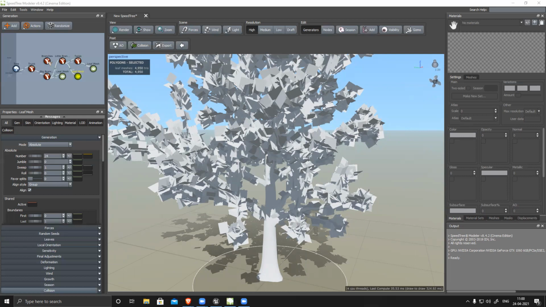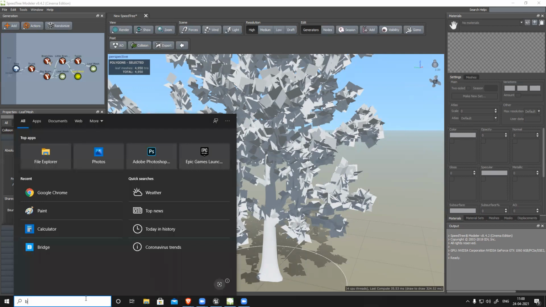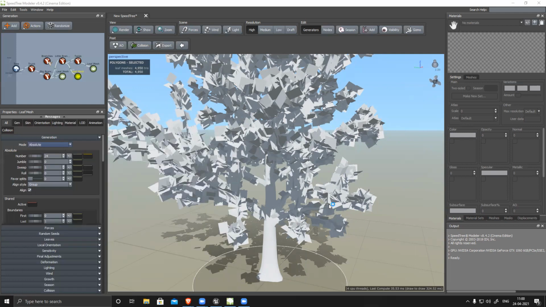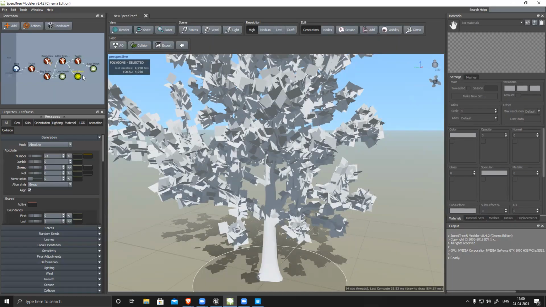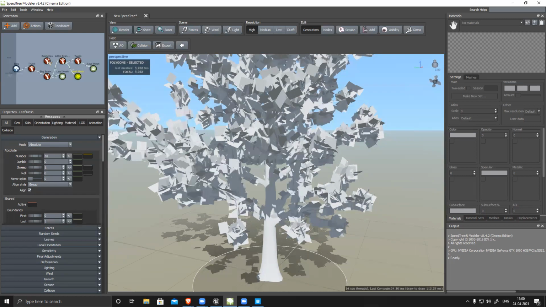Easiest way will be. So what about optimizing this? Like it's showing 4,950 tris. So what you have to do is, under this you can see there is a section called segments. Right now there are 4,000 tris of foliage. That's really high. I can reduce it.